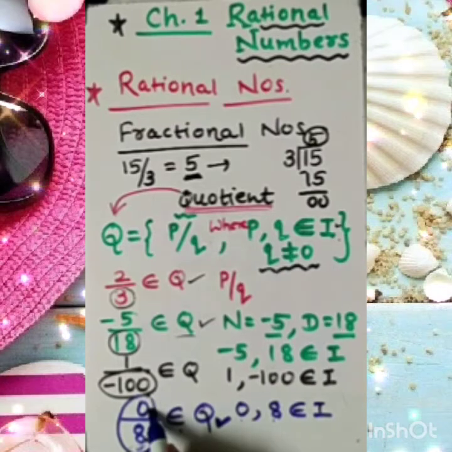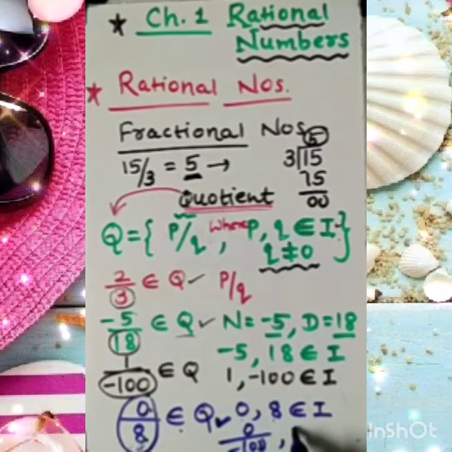Simply I should say, when 0 is divided by any number, it gives the result 0, we know. Suppose you choose 0 by minus 100, then also it is 0. Then 0 by minus 15, 0. 0 by 1, then also 0. Because the value doesn't change, any number with which we divide 0, the value remains 0.